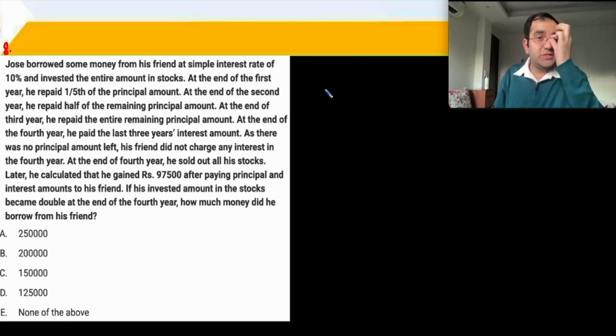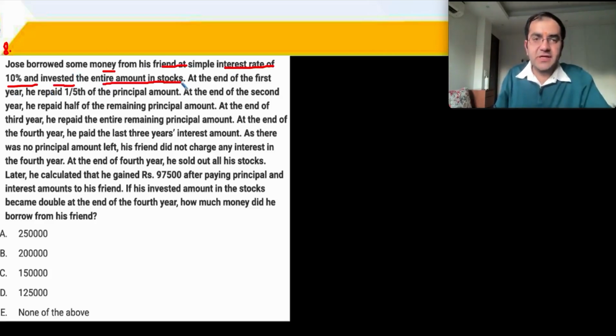Jose borrowed some money from his friend at simple interest 10%, and he invested the entire amount in stocks. Let's say that he has borrowed 1000x at simple interest 10%. At the end of the first year, 1 year has passed, 10% interest, 1100x is to be paid.